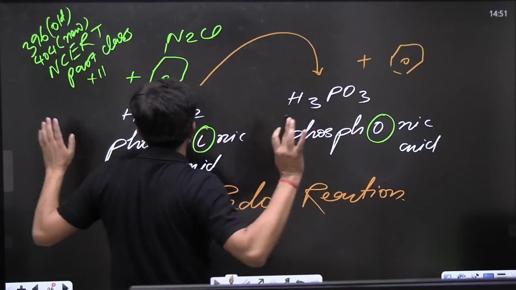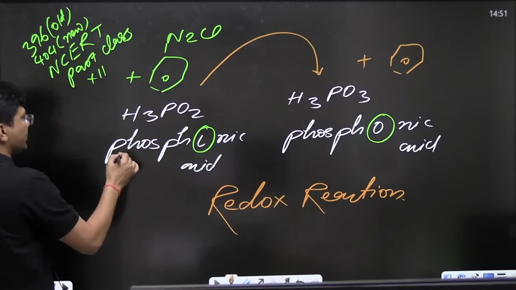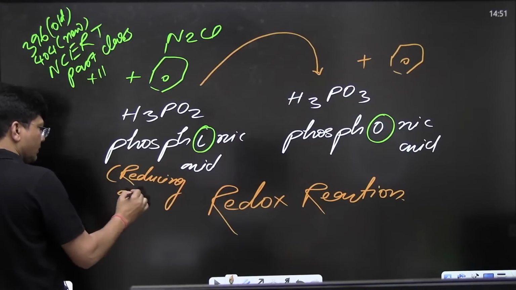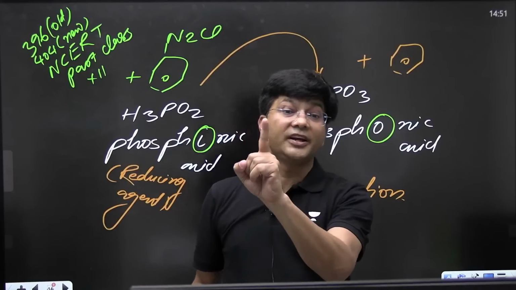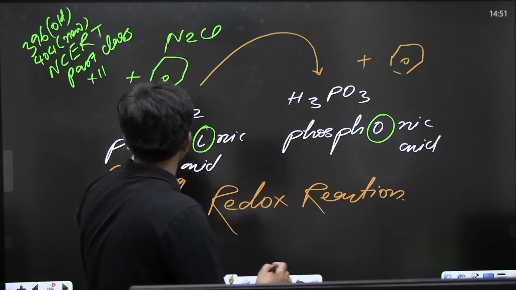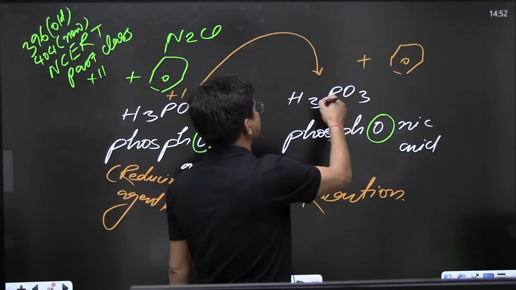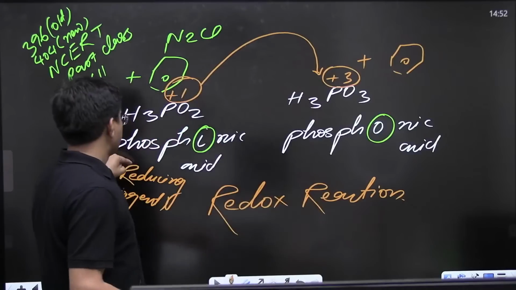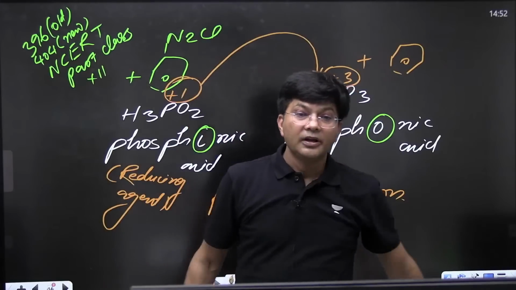It is totally a redox reaction, in which this compound is undergoing oxidation. So this is your reducing agent. Whenever we are provided with reducing agents, they always undergo oxidation. So you can find that the oxidation state has changed from +1 to +3, so this molecule is undergoing oxidation, and the benzene diammonium chloride has undergone reduction. Is it clear to all of you?